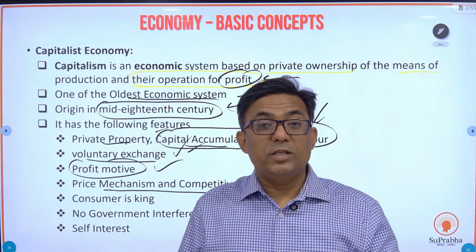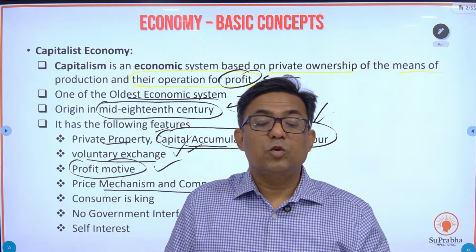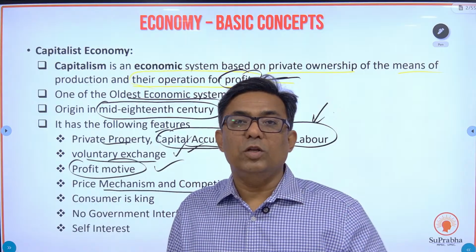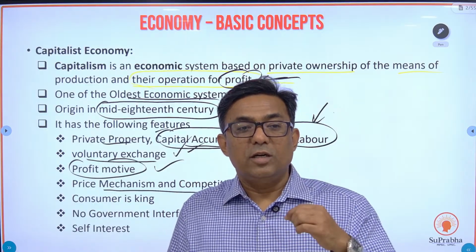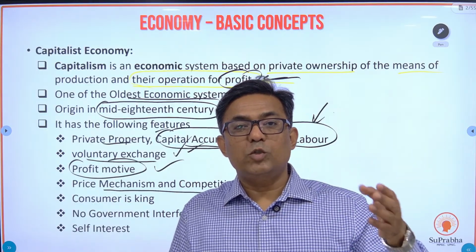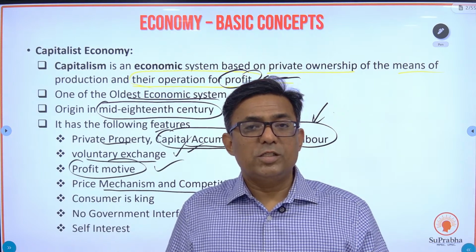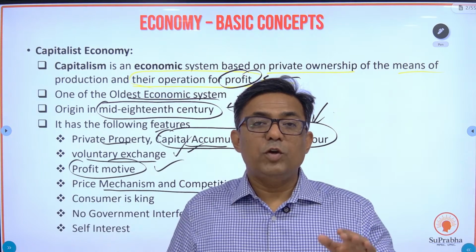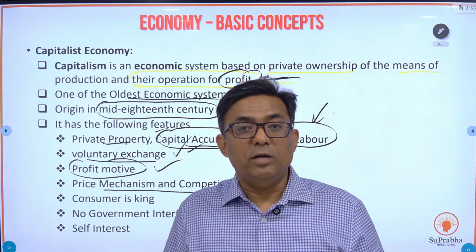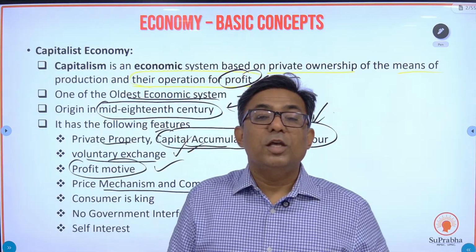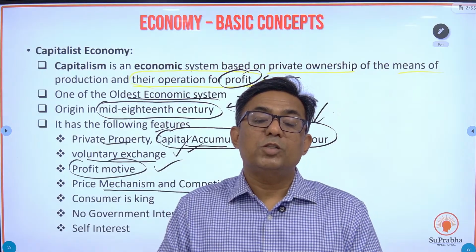Socialist economy madhe aisa nahi hota hai. In a socialist economy, the price mechanism is fixed by the government. It is the government which is going to deliver. The railway ticket between this junction to that junction is so and so. Maharashtra government state transport bus tickets are fixed by the government. It will not fluctuate according to demand. Whether it's the Diwali season or the Eid season or the Christmas season, even with heavy rush, the state transport bus tickets will remain the same.